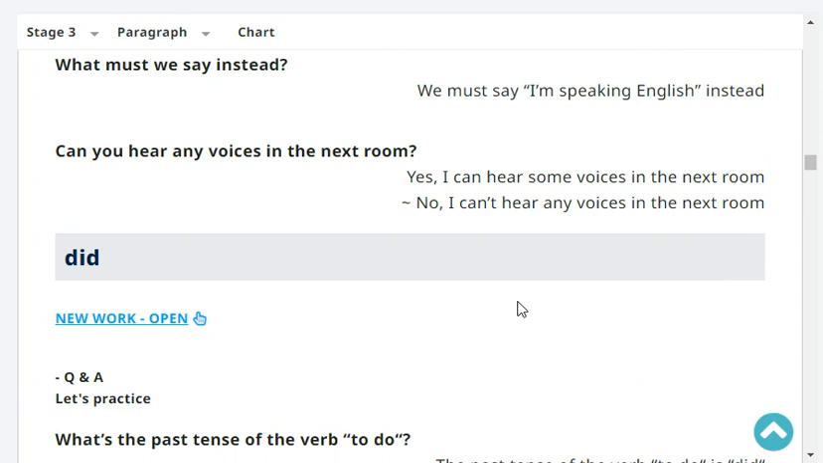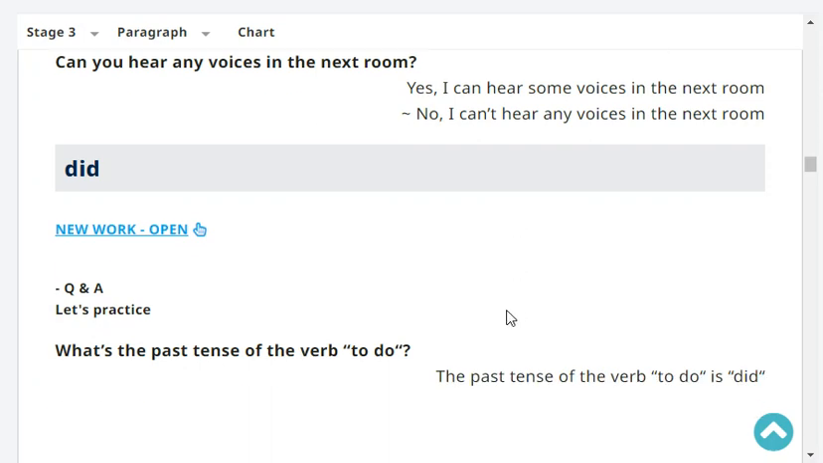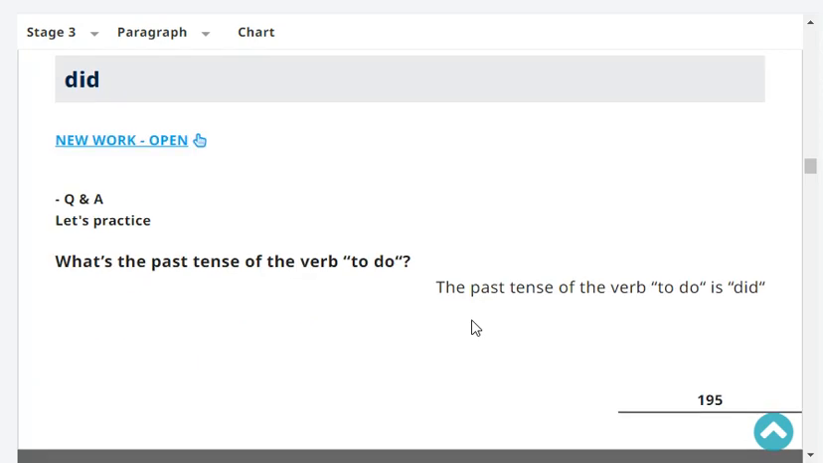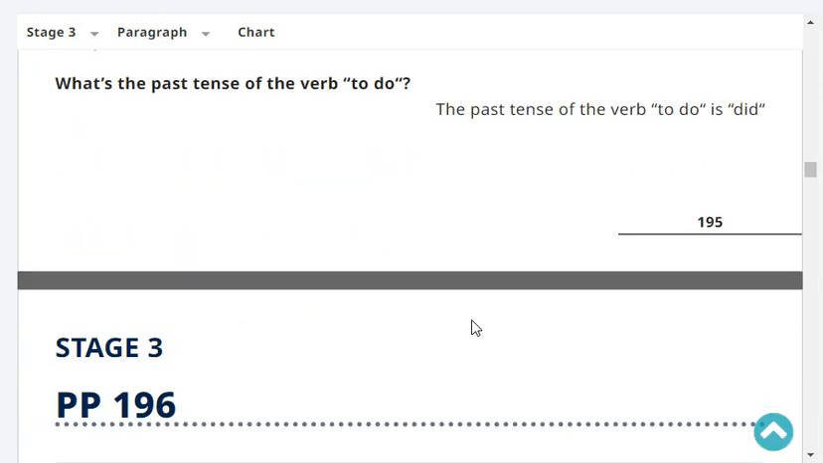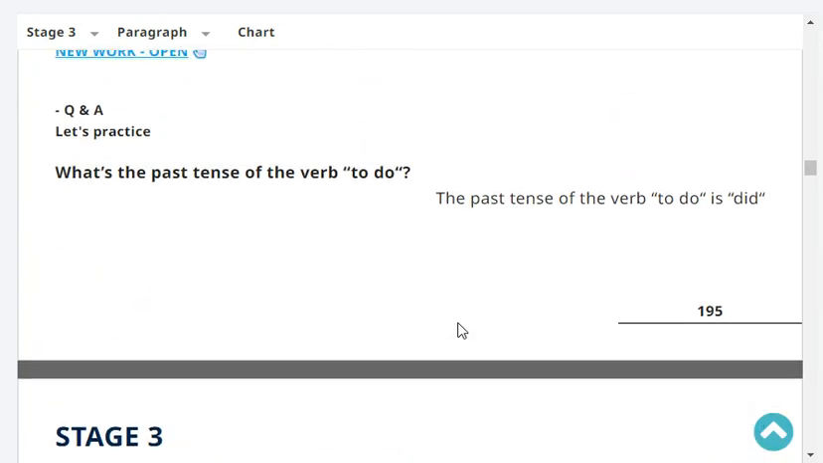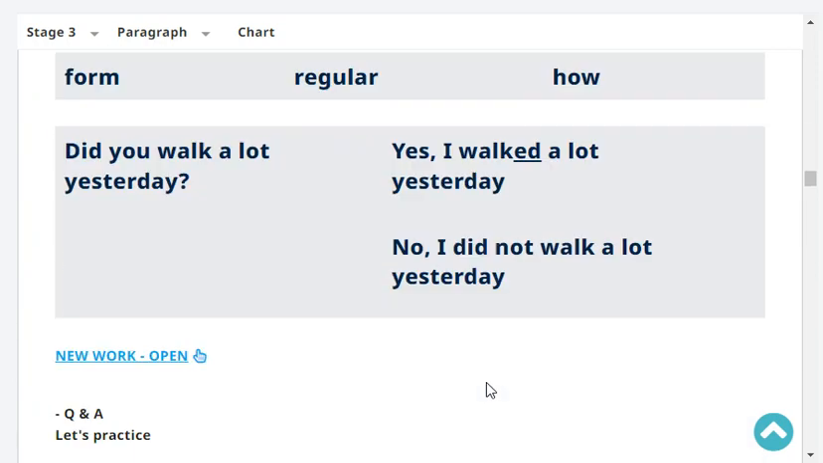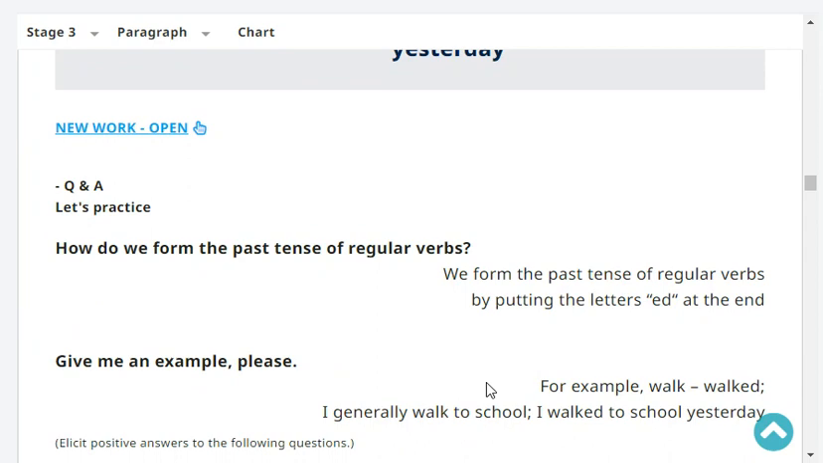Can you hear any voices in the next room? Yes or no? No, I can't hear any voices in the next room. Very good. What's the past tense of the verb to do? The past tense of the verb to do is did. Very good.